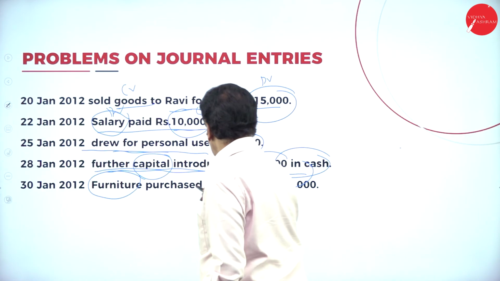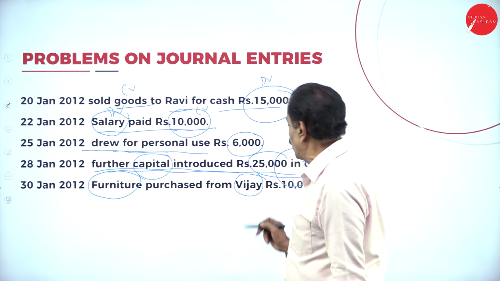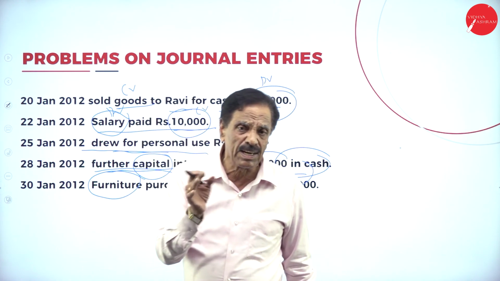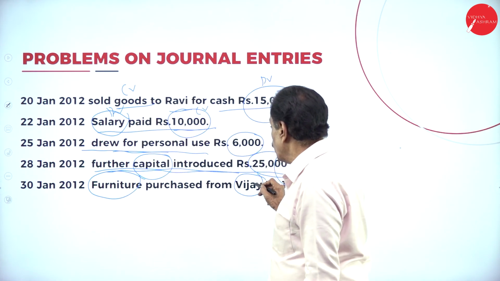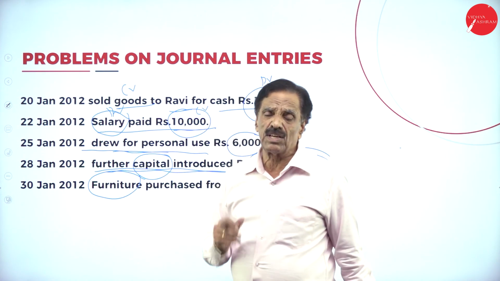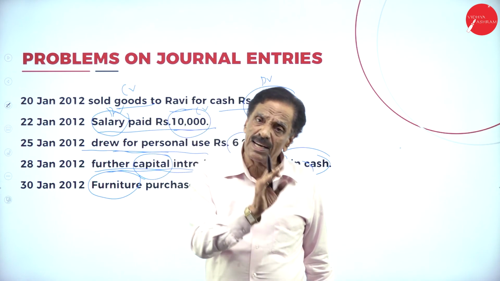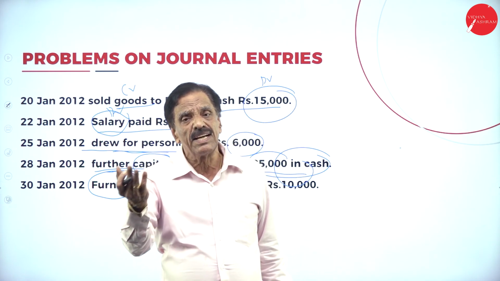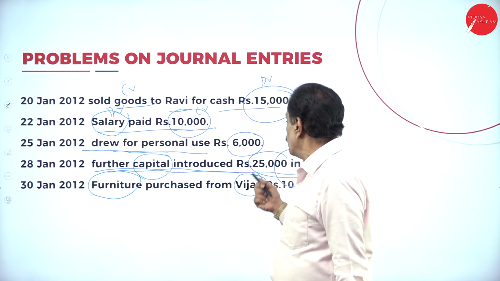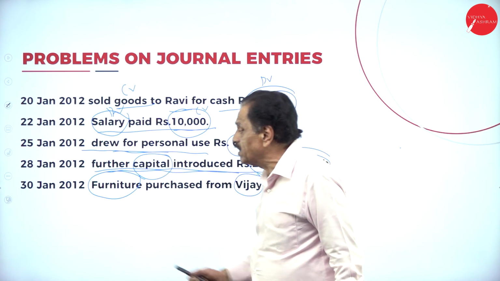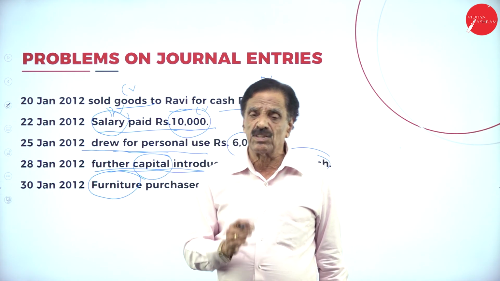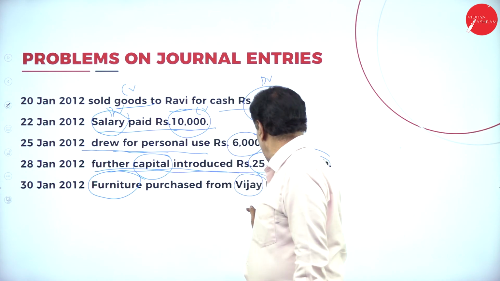Last entry: furniture purchased from Vijay for rupees 10,000. Here a name has been mentioned. Vijay is a personal account: debit the receiver, credit the giver. Purchase from whom? Vijay, his account should be credited. What is coming in? Furniture. Furniture is a real account: debit what comes in, credit what goes out. Furniture should be debited. On which date? 30th. What's the entry? Furniture account debtor to Vijay account to the extent of 10,000.